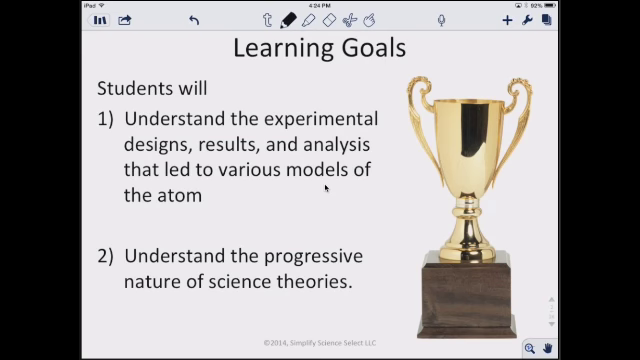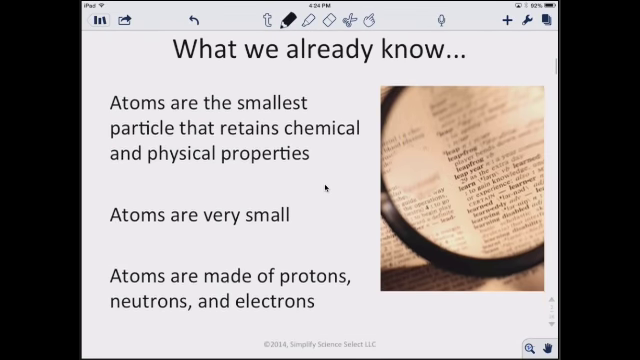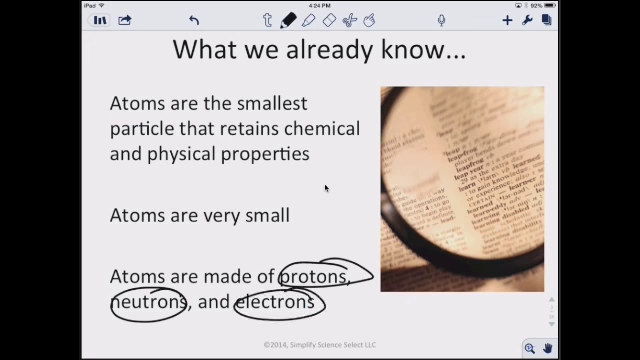So, what we already know and what we should know coming into this is that atoms are the smallest particle that retains the chemical and physical property of that element. We know that atoms are very, very small, and that atoms are made of protons, neutrons, and electrons. And we call these protons, neutrons, and electrons subatomic particles.